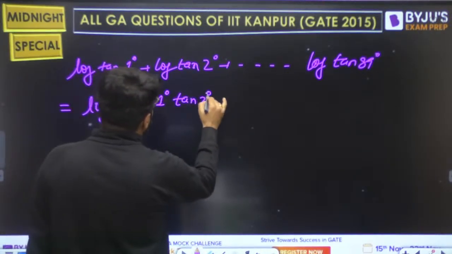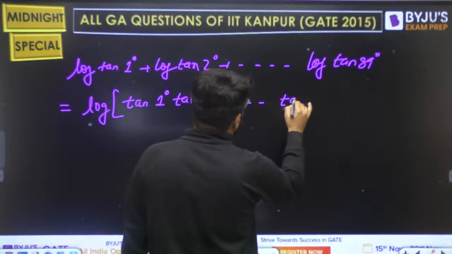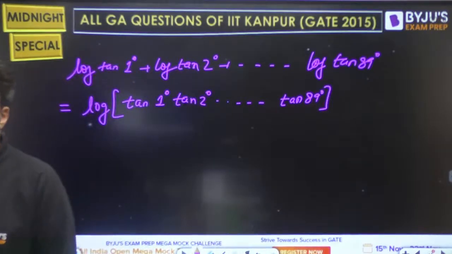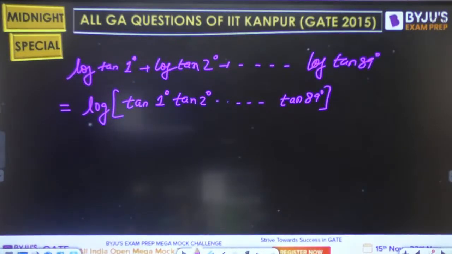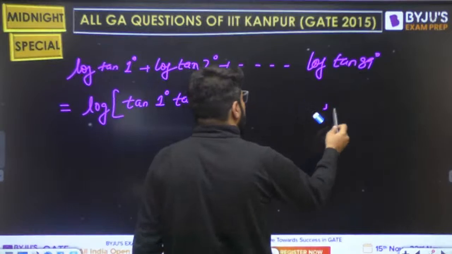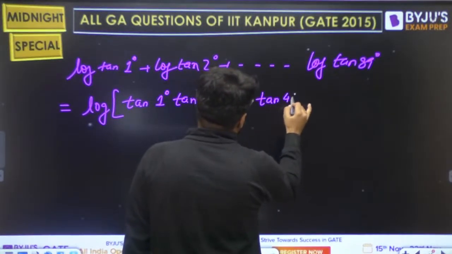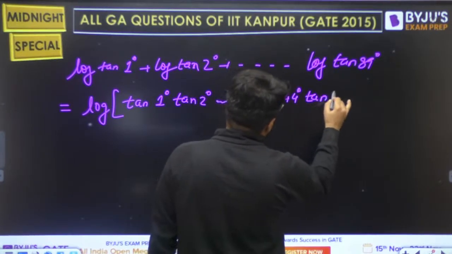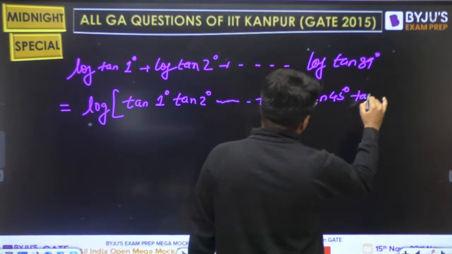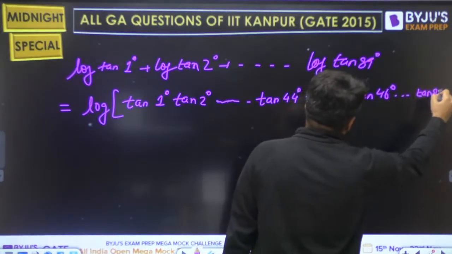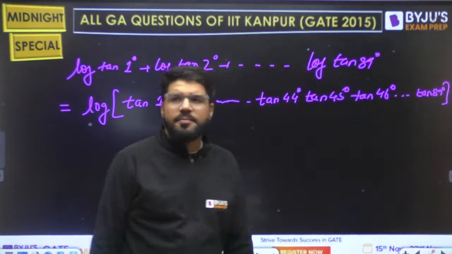Tan 1 degree, tan 2 degree, and so on, up to tan 89 degree. Now when you are writing down this product from tan 1 to tan 89, actually there will be tan 44 degree, tan 45 degree, tan 46 degree, and then you can go up to tan 89 degree.